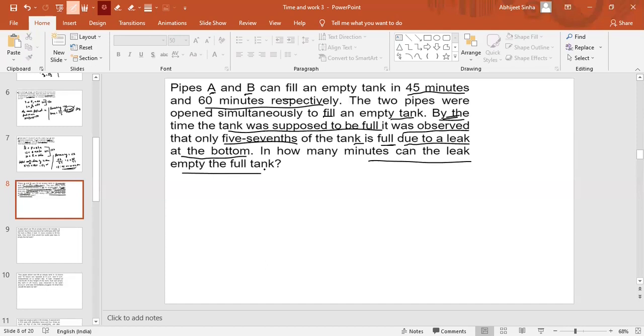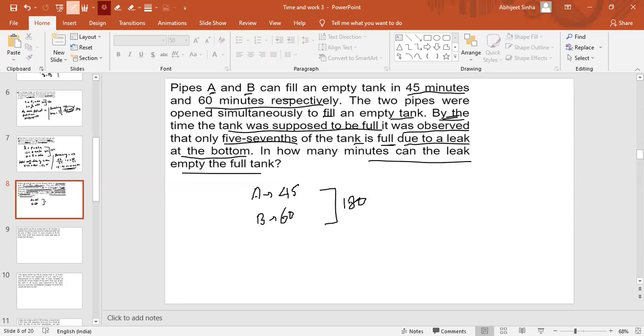So if I told you to just calculate when A and B will completely fill the tank, definitely all of you can answer, right? So first solve that part. If you're having confusion in the second part, just answer me in how many minutes A and B will completely fill the tank if there is no leakage at the bottom.